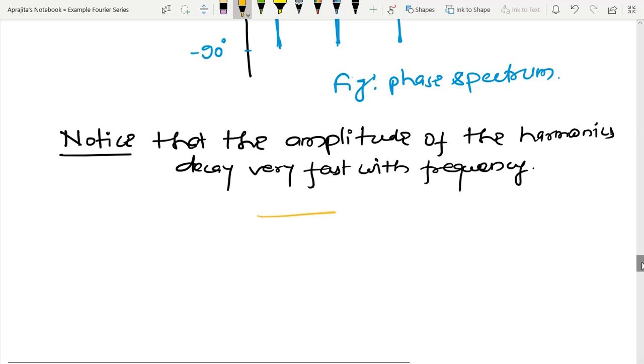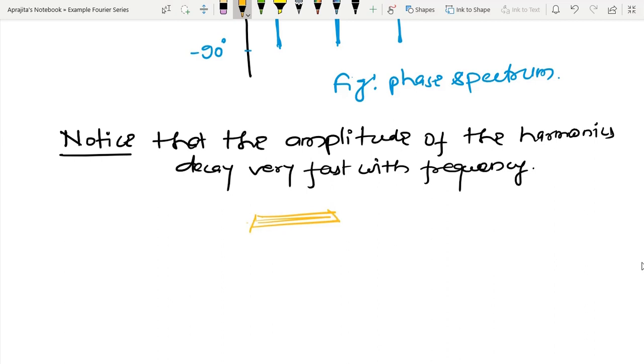So in this way we are able to calculate the Fourier series for any periodic function. Here I have done the calculation for the square wave. Now you are able to do it for a triangular wave and any kind of periodic wave. And why are we doing this?